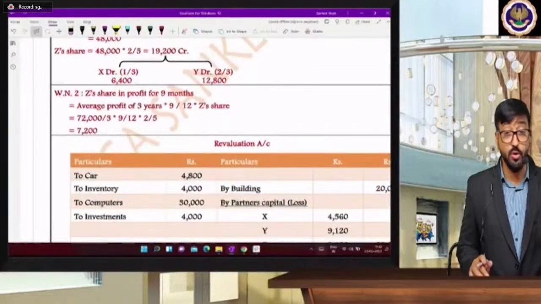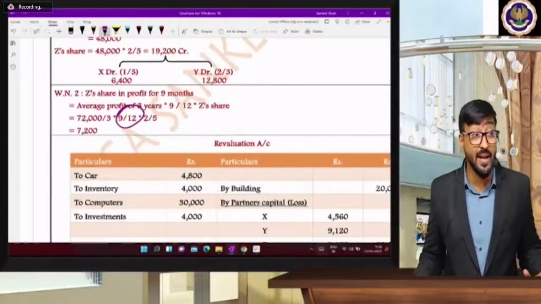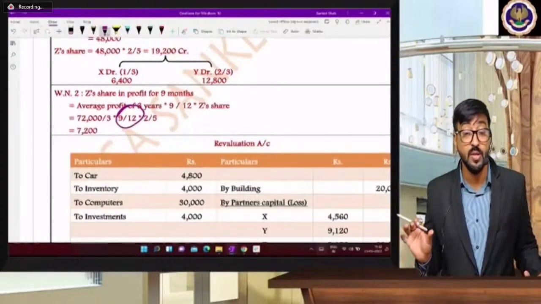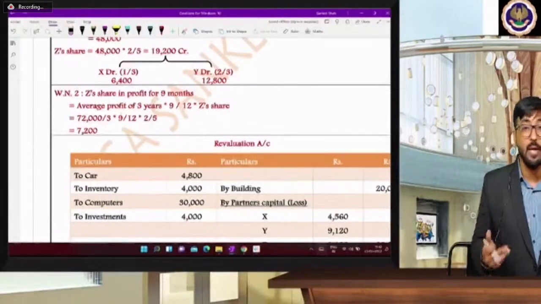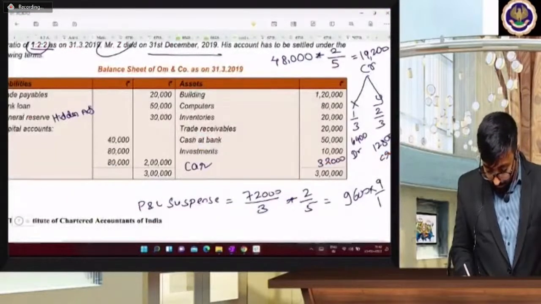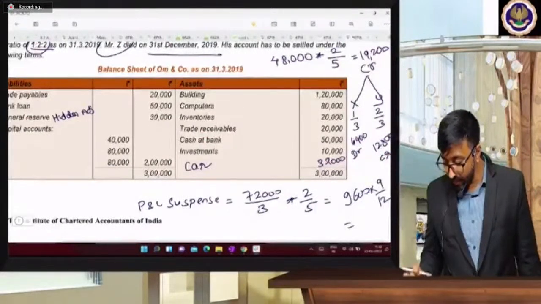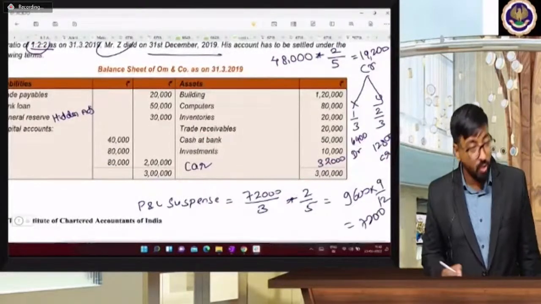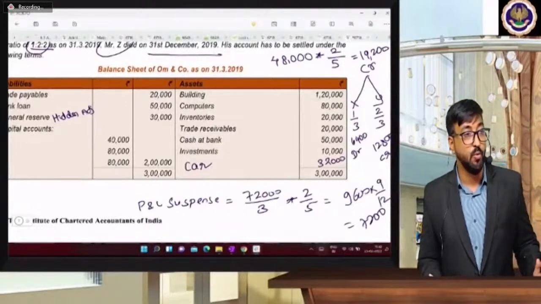Oh, sorry. And one more thing: it will be adjusted for 9 months' profit, beta, because he died after 9 months. So 72,000 divided by 3 is for the full year, so into 9 by 12. I forgot to do 9 by 12, beta, because he died after 9 months. So he has a right over only 9 months' profit. So 9 by 12. What is the share of profit?